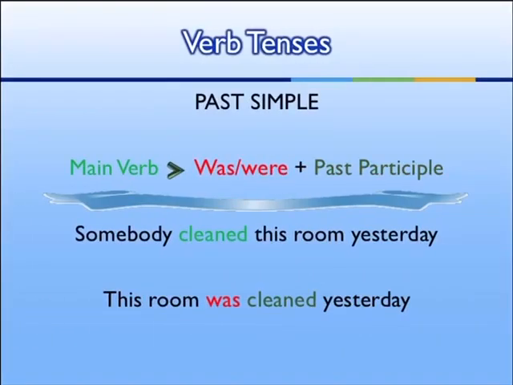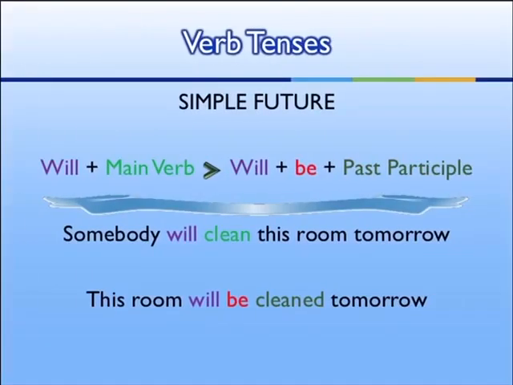Verb tenses, past simple. Main verb was, were plus past participle. Somebody cleaned this room yesterday. This room was cleaned yesterday. Verb tenses, here we have simple future. Will plus main verb, will plus be plus past participle. Somebody will clean this room tomorrow. This room will be cleaned tomorrow.